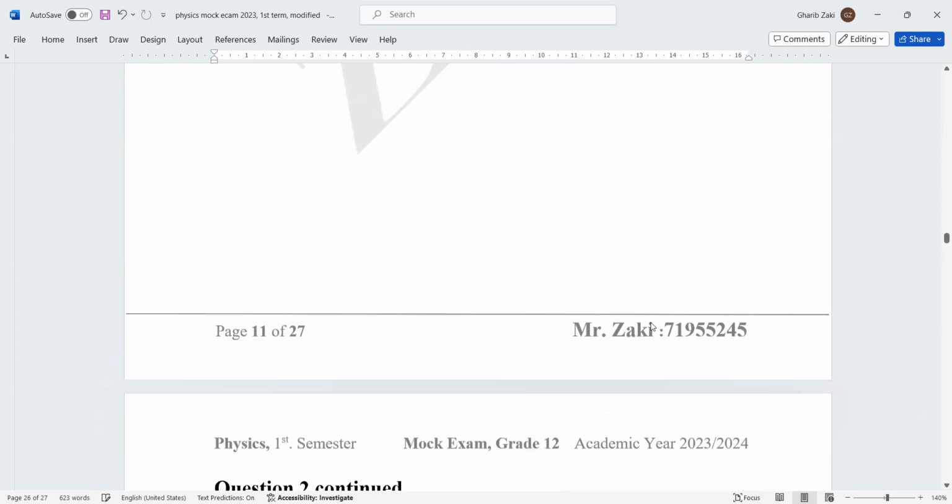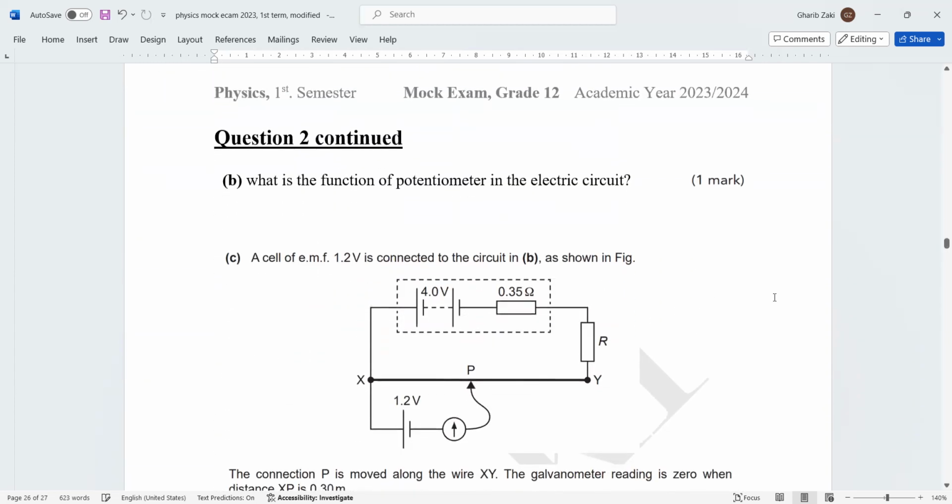Now, next question. What is the function of a potentiometer in the circuit? Of course, comparing potential difference. This is one of the uses. So we write here, one of the functions: comparing potential differences.